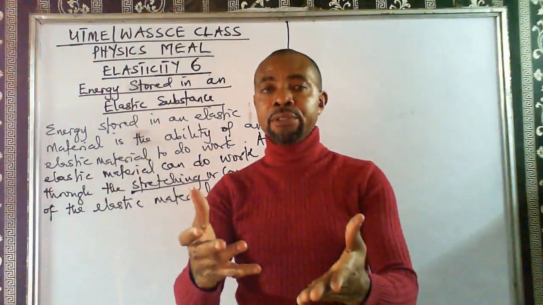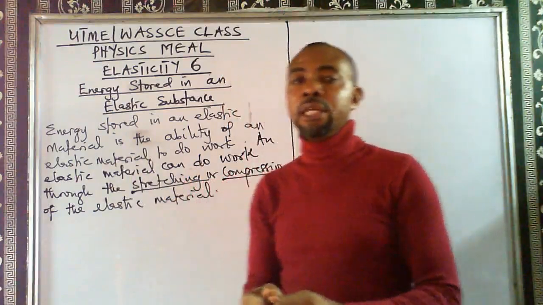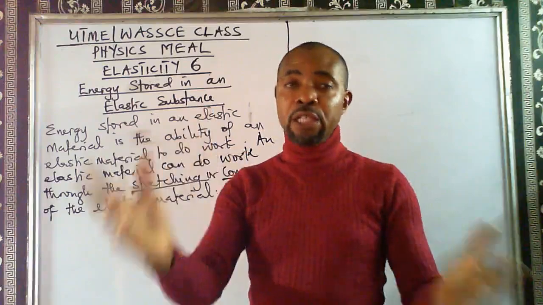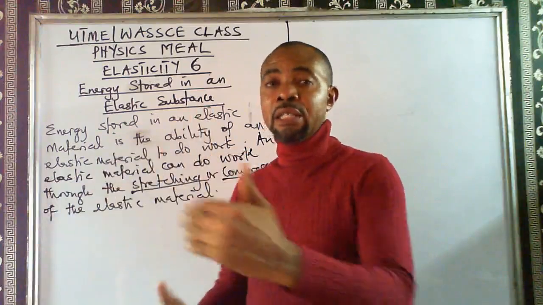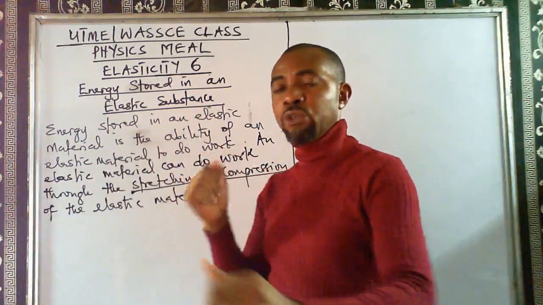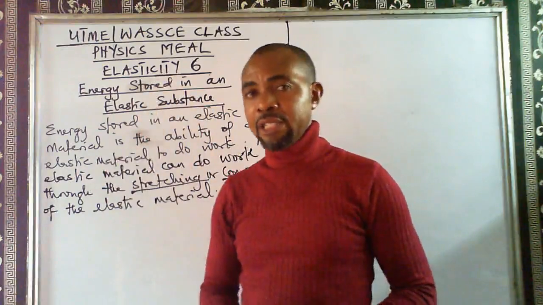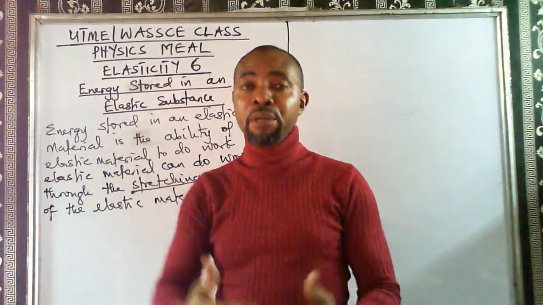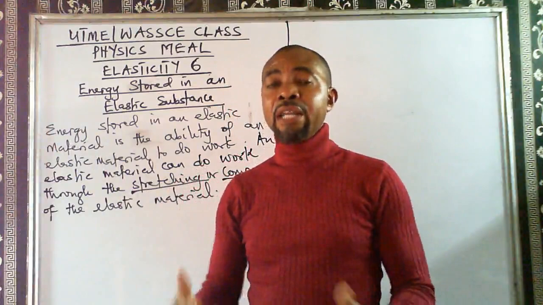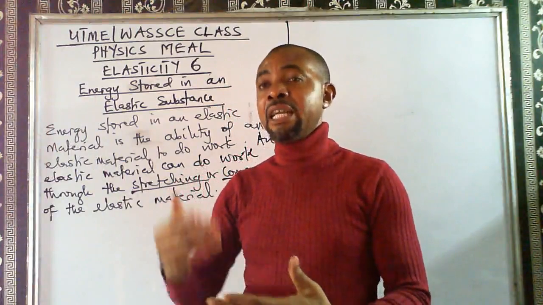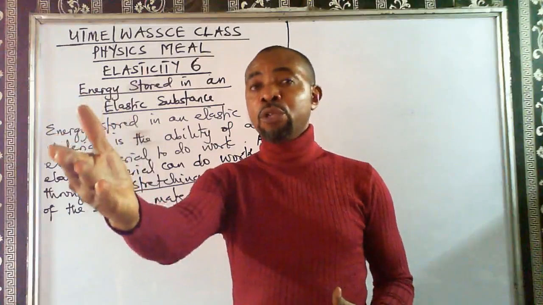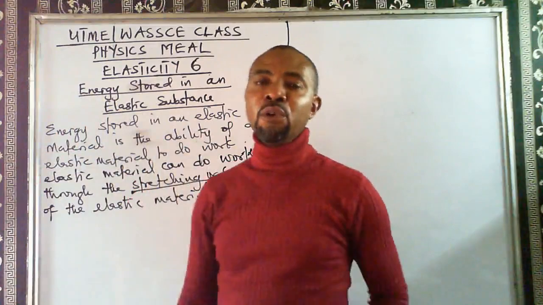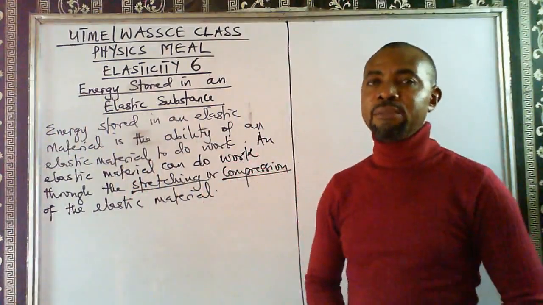You know catapult, right? If you place a stone in a catapult and you stretch it, if you release the stone, it can do certain work. For example, if the stone hits a glass cup, it will break the glass cup. So the stone has done work by breaking the glass cup, and the energy that enabled the stone to do that work came from the elastic material.